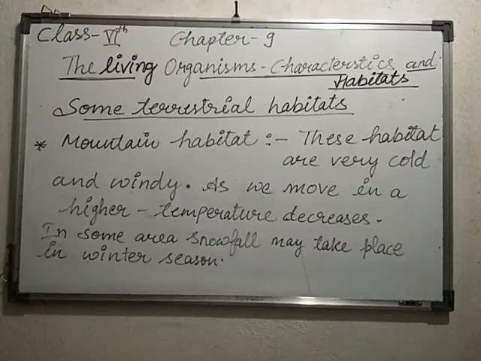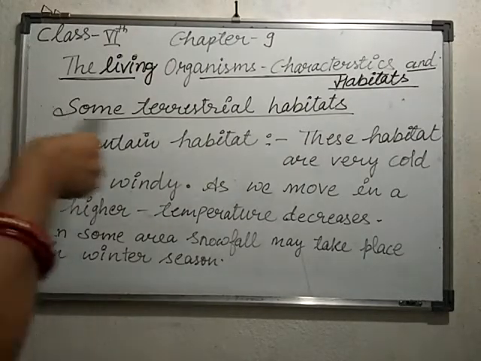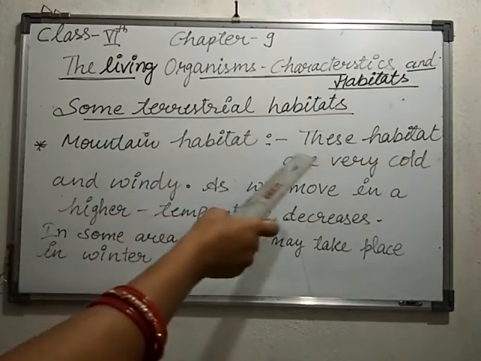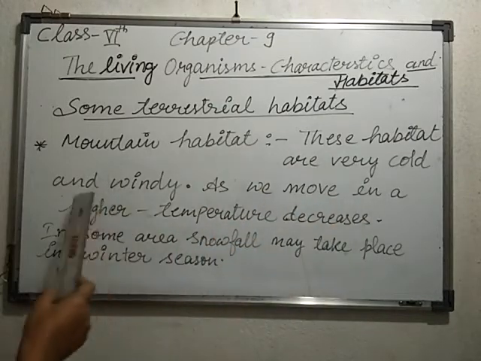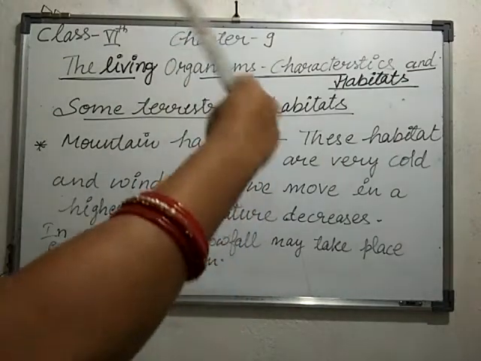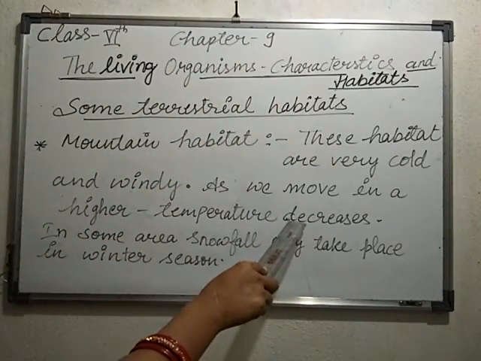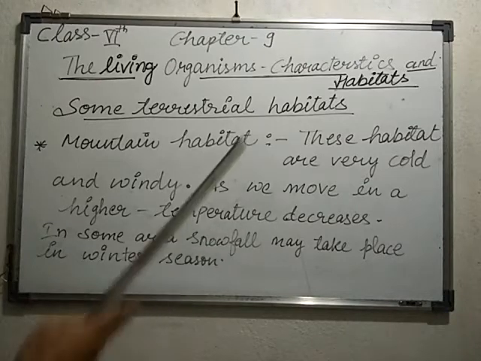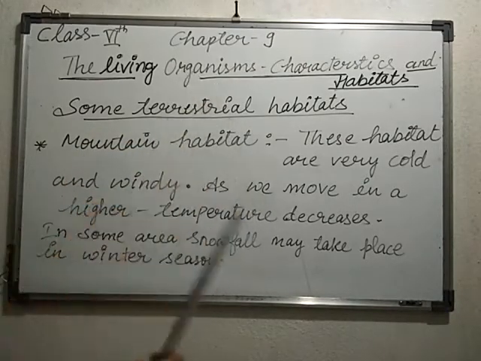So students, what will happen in the mountain habitat? Some terrestrial habitats are usually seen in the mountains. Which kinds of conditions can you see here? These habitats are very cold and windy. As we move to higher places, the temperature decreases, and in some areas snowfall may take place in the winter season. So in this type of mountain habitat, how can the plants and animals survive? Let's have a look.